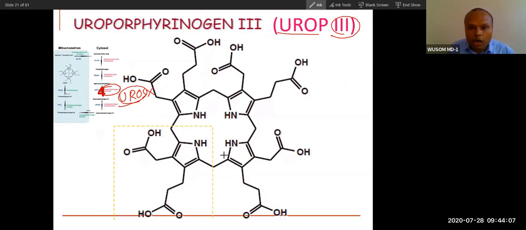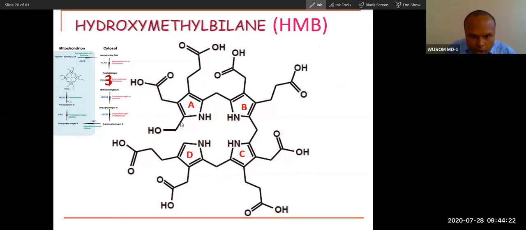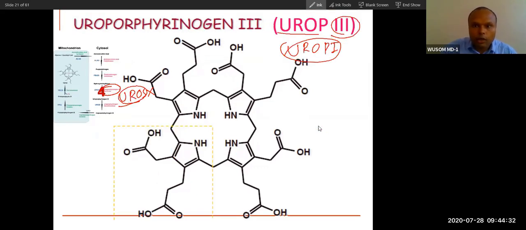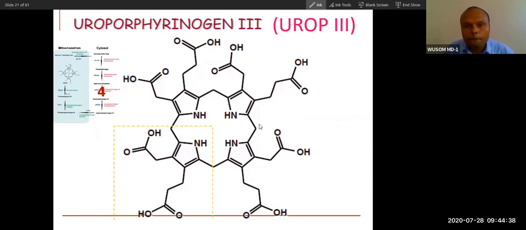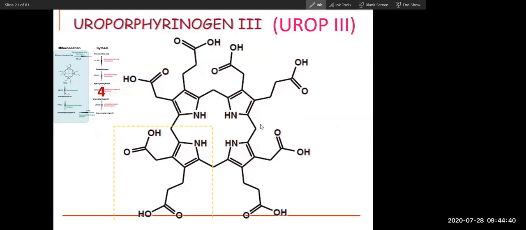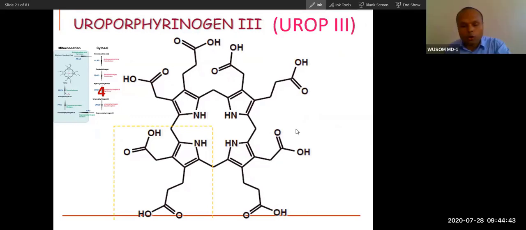There will be formation of this closed ring, but there will not be inversion. The compound without inversion is called uroporphyrinogen 1. If straightaway there is formation of a bond, this compound is called uroporphyrinogen I. And inversion will form uroporphyrinogen III. Did you understand the difference between I and III? Yes, sir. Just inversion. So this is III.